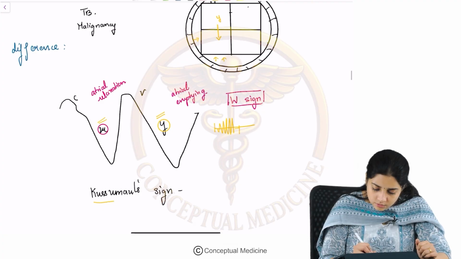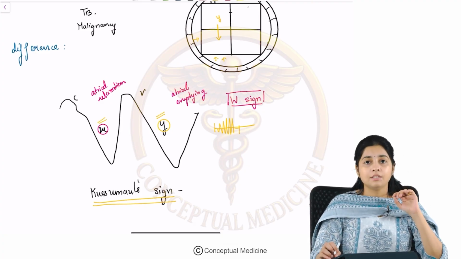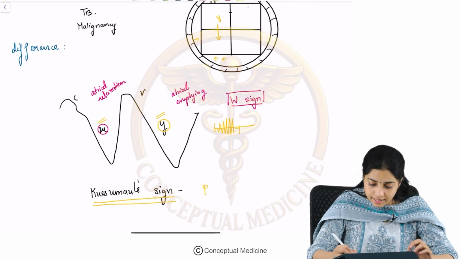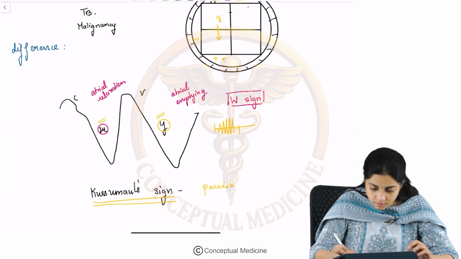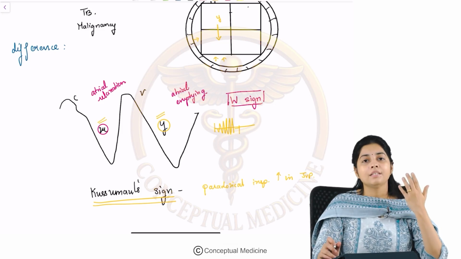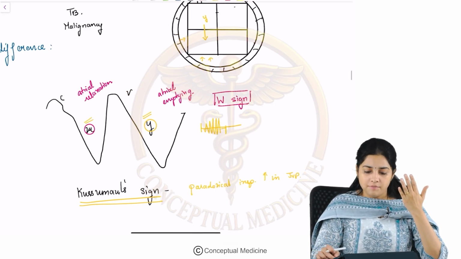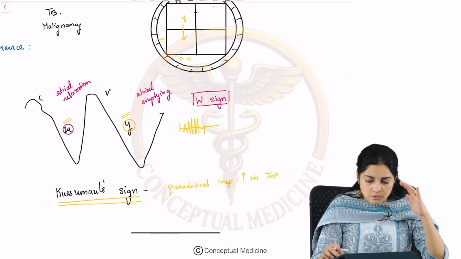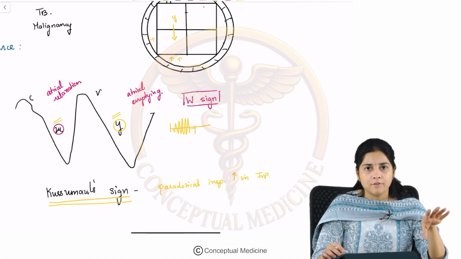Let us look at the Kussmaul sign. Just now we have learnt that the Kussmaul sign is the paradoxical inspiratory rise in the JVP. So, this Kussmaul sign is basically the paradoxical inspiratory rise in the JVP. Now, why is this Kussmaul sign seen in constrictive pericarditis?